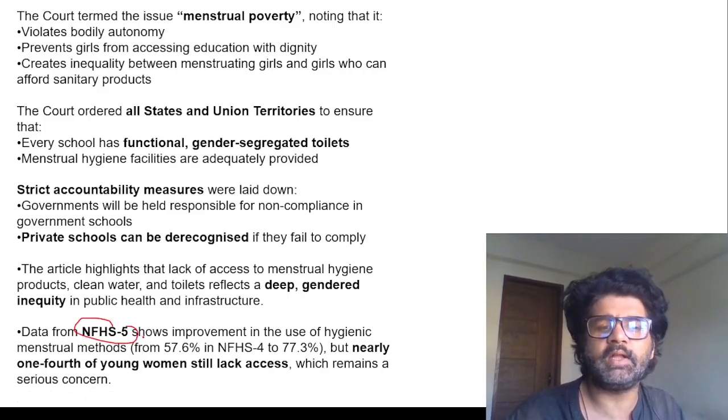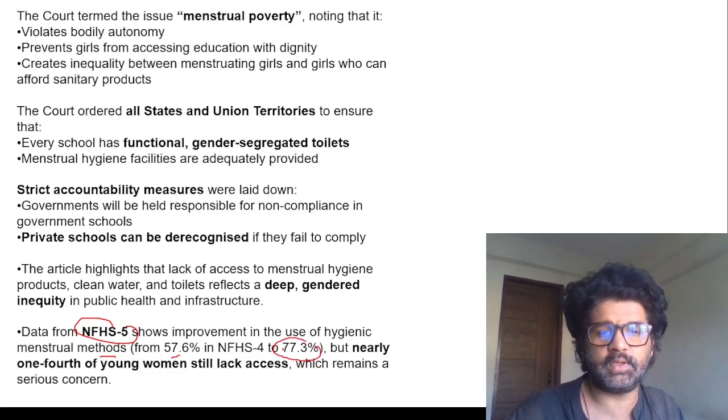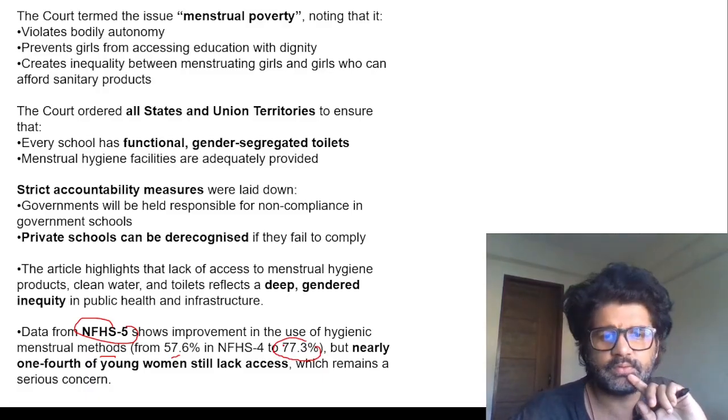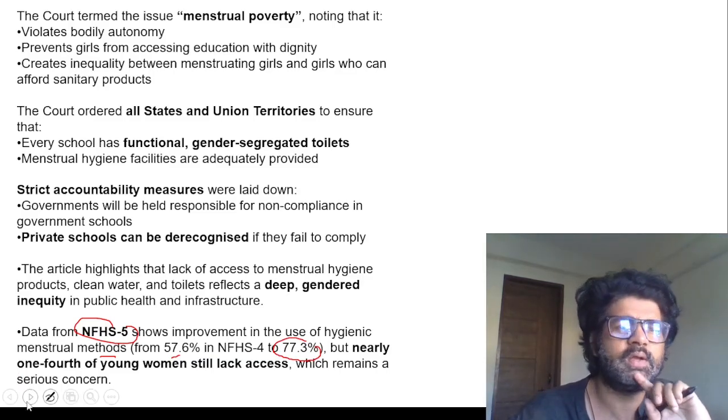NFHS 5, National Family Health Survey 5, they're saying that menstrual methods have improved, but still, if you see the improvement, 77.3% people are having access to these menstrual pads and all, sanitary pads. So still 25% women, they're not getting it. So that's not cool. Because of that, they're not going to school. So many things they are facing.